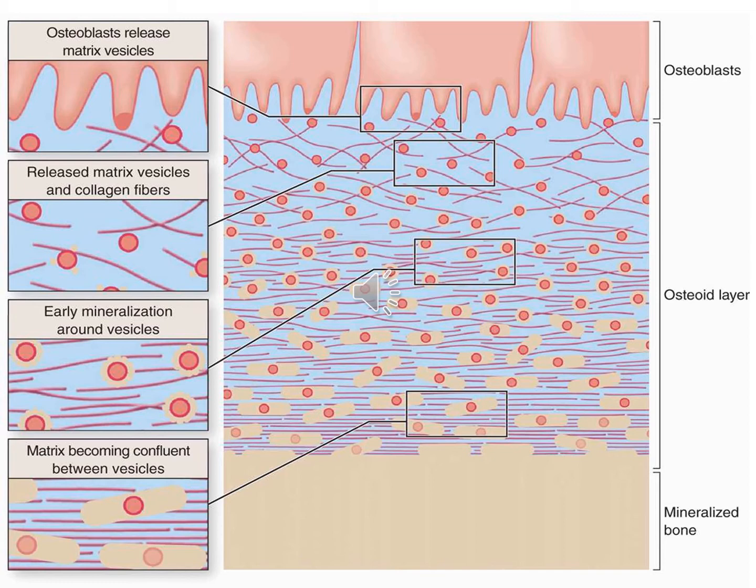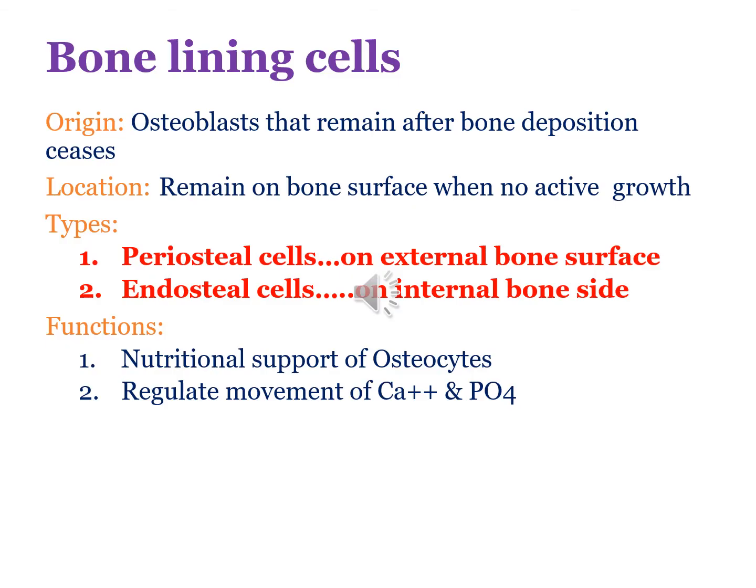Then with the deposition of these vesicles, there is going to be a regular arrangement of collagen type 1 fibers, and around these vesicles calcium ions and phosphate ions are going to deposit. Hydroxyapatite crystals are going to form, and this osteoid layer is then going to convert into the mineralized form known as bone. Bone lining cells are the osteoblasts which remain after they have finished the process of bone deposition, and they remain on the surface of the bone.